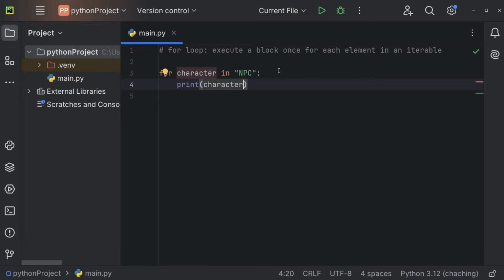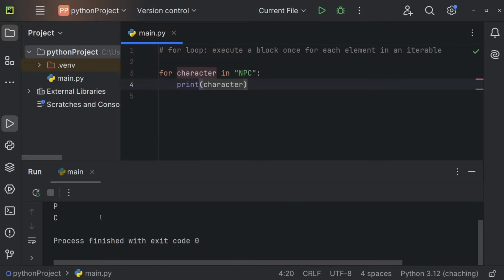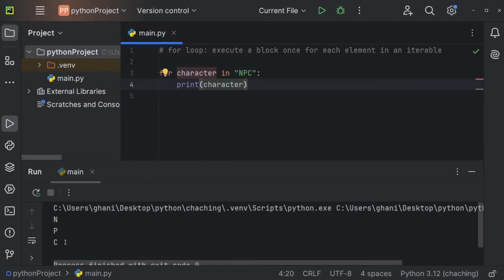And let me show it to you before I explain this. You can see we're getting NPC. So we print one character every single time. And a for loop will, as already mentioned, execute a block once for every element in an iterable. And in a string, every single element is a character. So this here is the first element, this is the second element, and this is the third element. So those are all single elements, and for every single iteration, character will hold one of those elements.